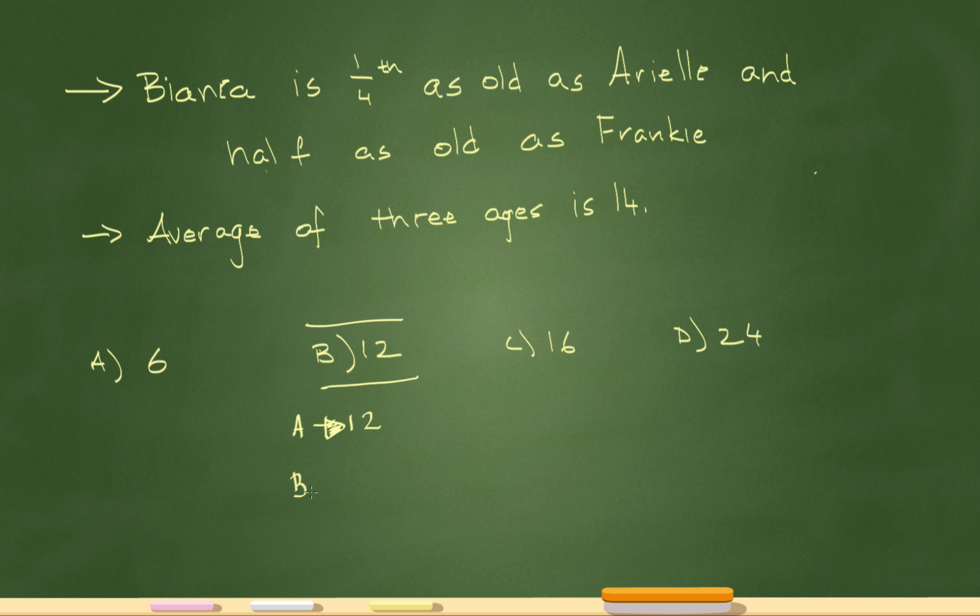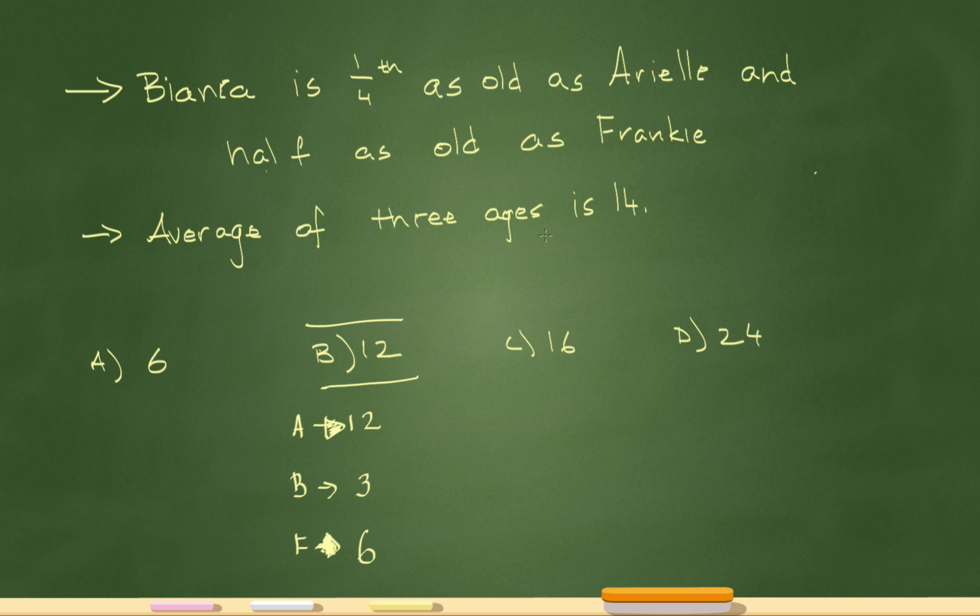So how old is Bianca? Bianca is 1/4 as old as Ariel. So 1/4 of 12 is 3. So that means Bianca is 3. And it's saying Bianca is 1/4 as old as Ariel and half as old as Frankie. So Bianca is half as old as Frankie. And I'm going to say that one more time. Bianca is half as old as Frankie is. So whatever Frankie's age is, half of that is Bianca's age. So that means Frankie must be 6 because half of that is Bianca's age.